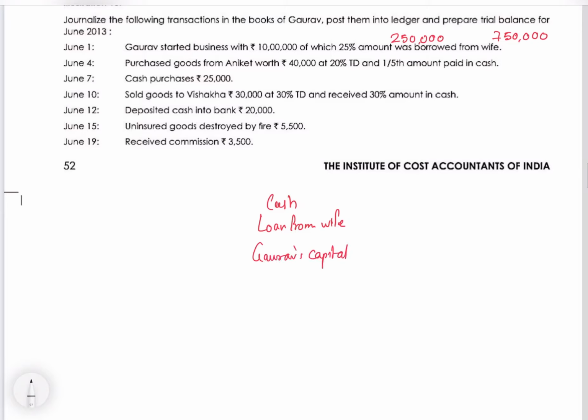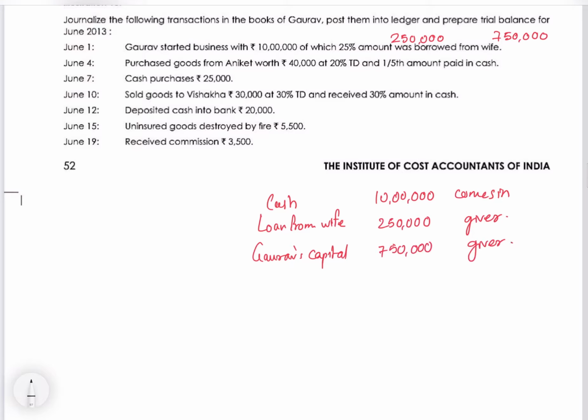What is the amount? It is 10 lakhs. The business has got 10 lakhs cash coming in. Loan from wife is 2,50,000. She's the giver. Gaurav's capital is 7,50,000. He is also the giver.